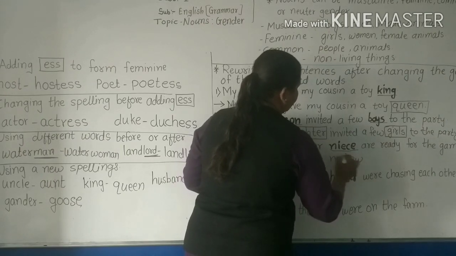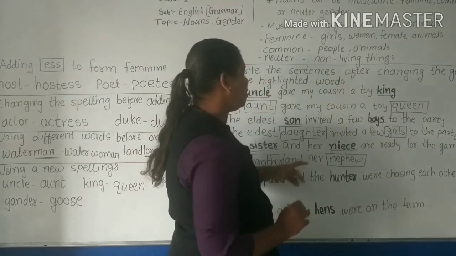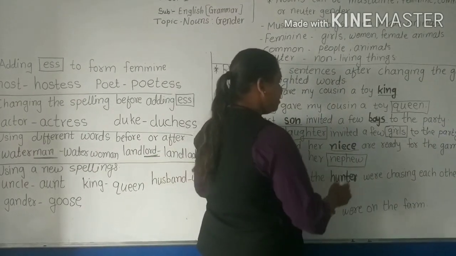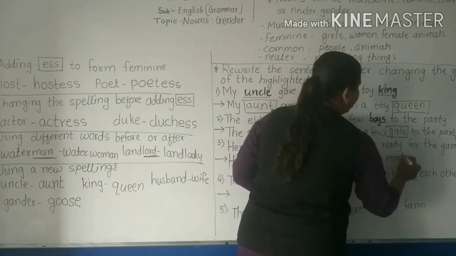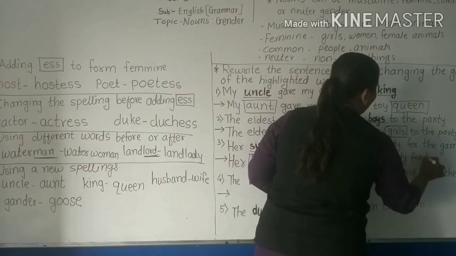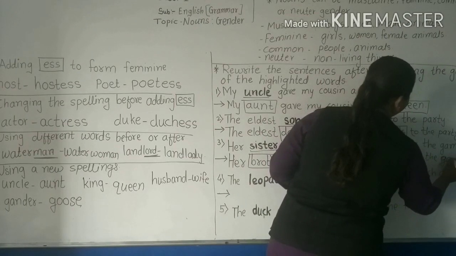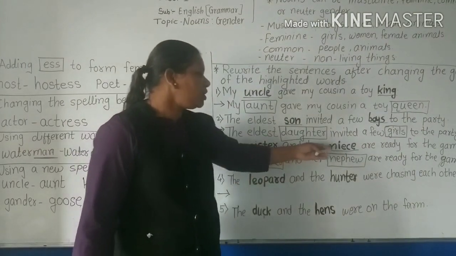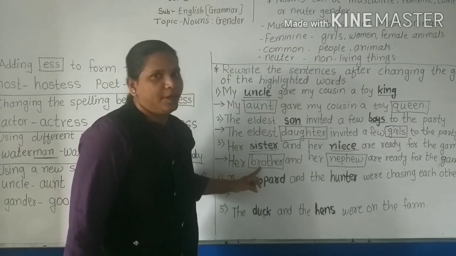The masculine gender of niece is nephew. Okay, so her brother and her nephew are ready for the game. So we have changed niece into nephew and sister into brother.